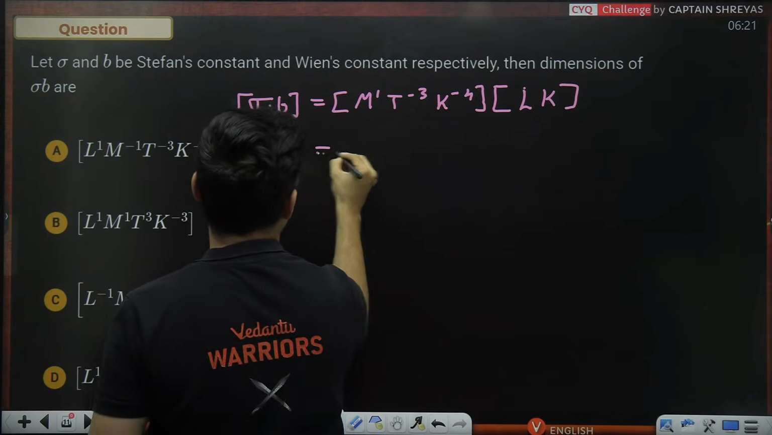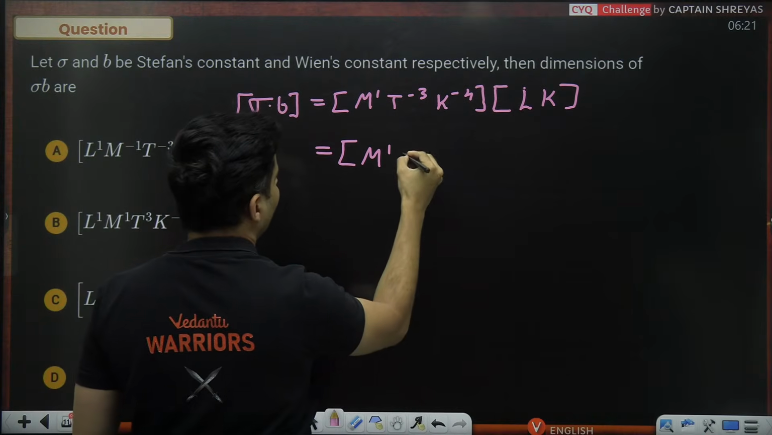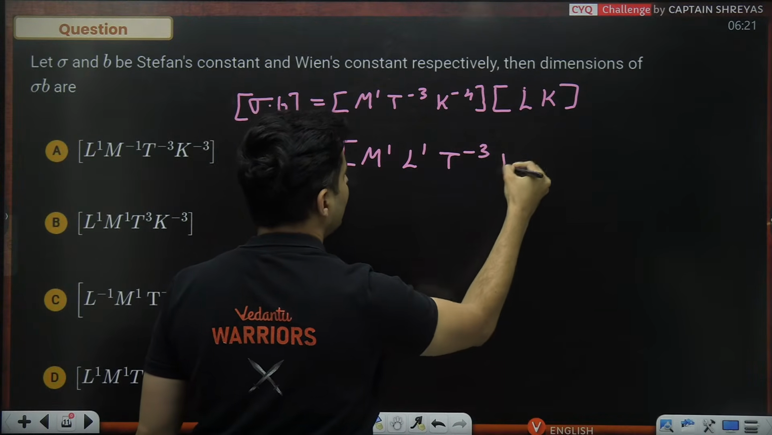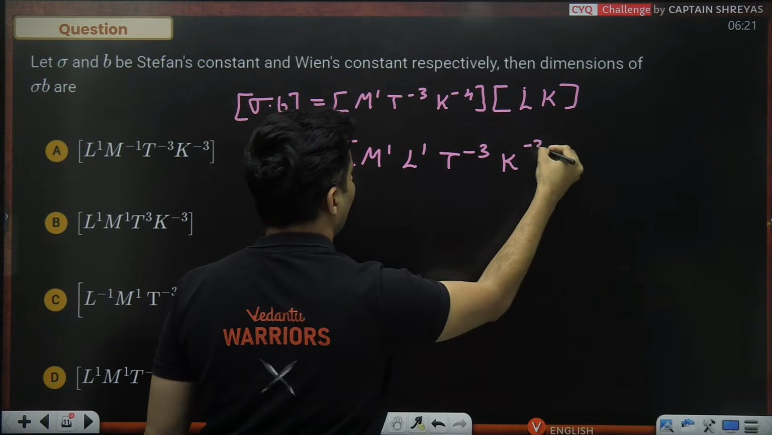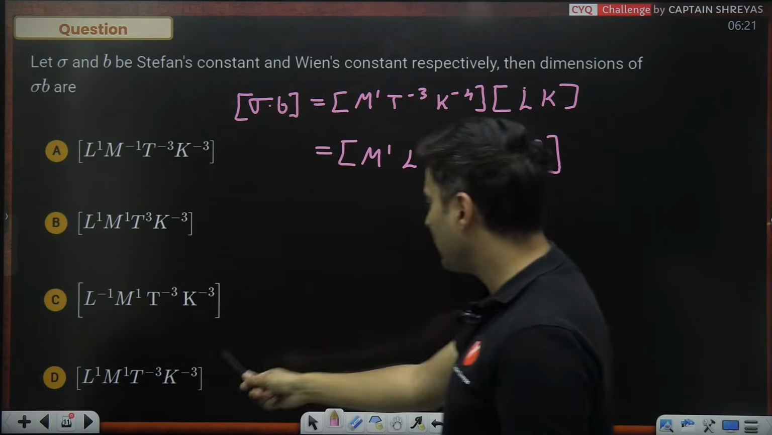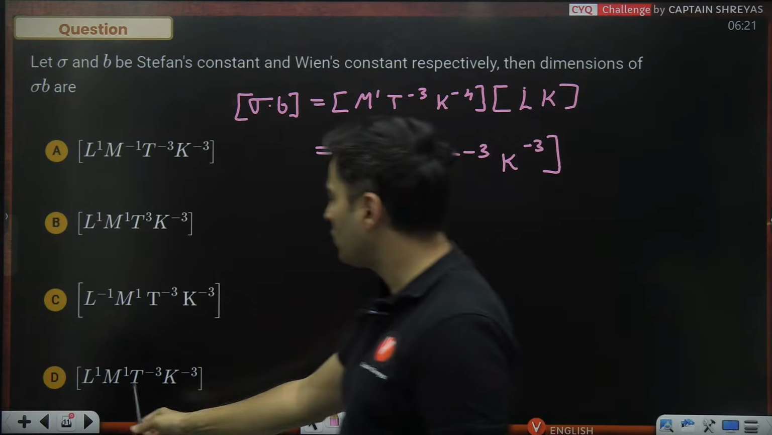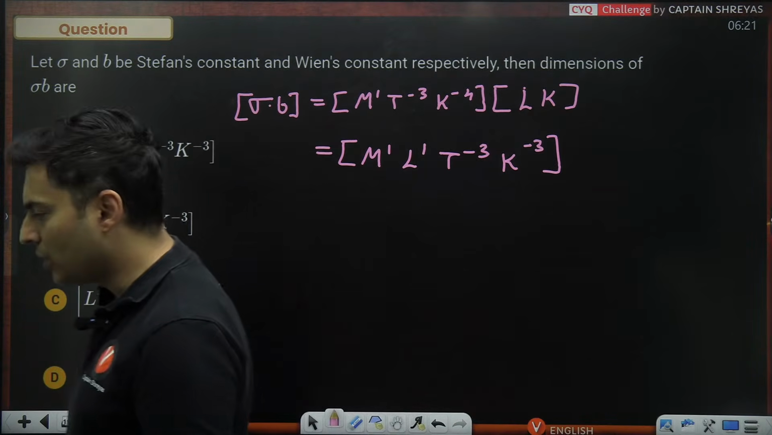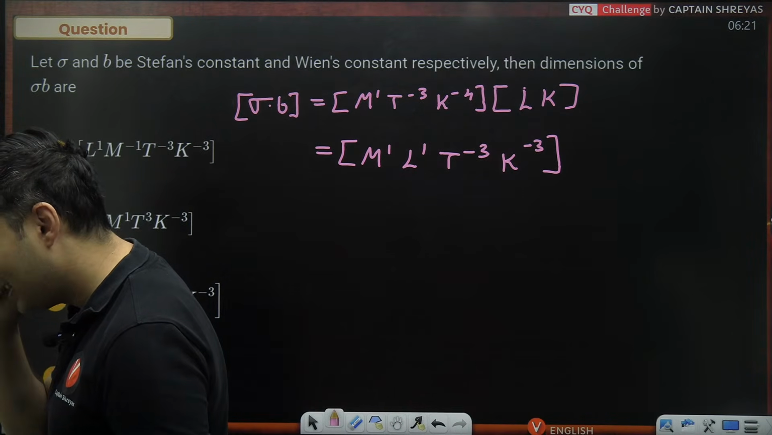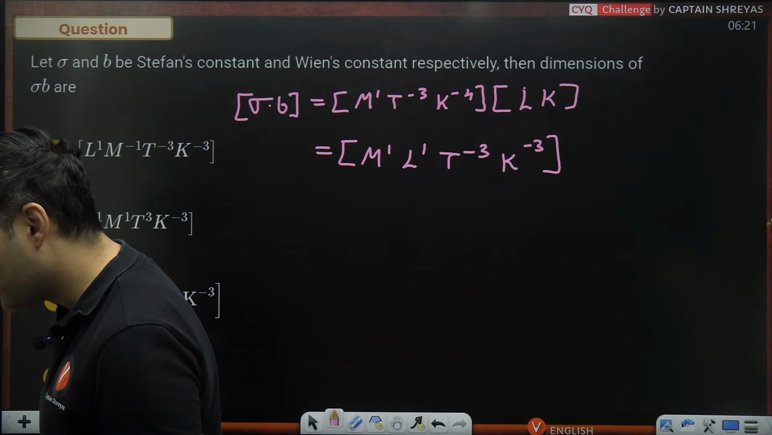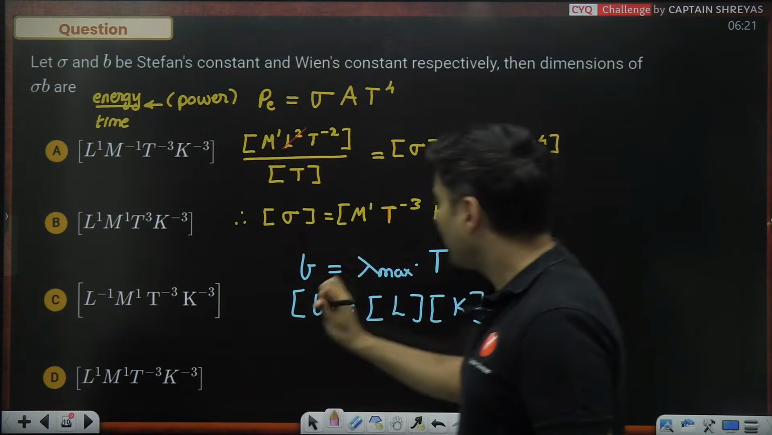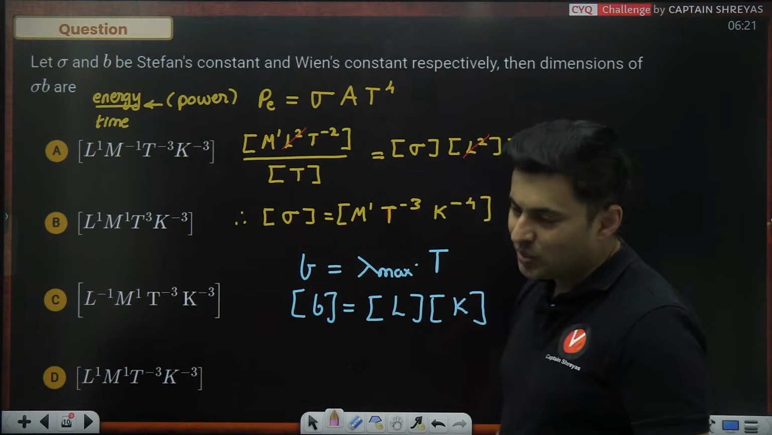And now we will start getting it. M raised to 1, then L raised to 1, then T raised to minus 3, K raised to minus 3. That is the D option. Yes, there you go. Very good. Many of you got it. Awesome. So remember, B was lambda max into the temperature.